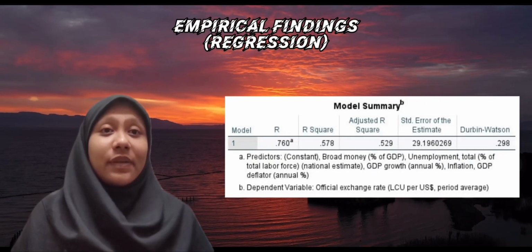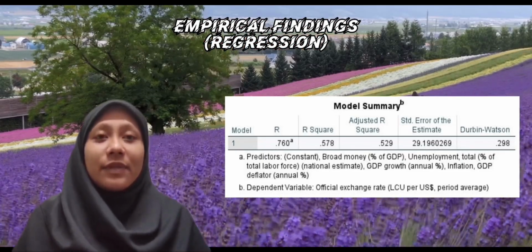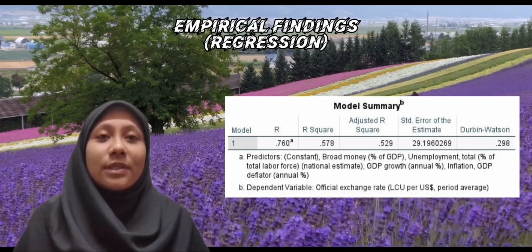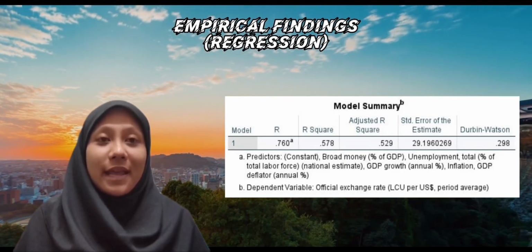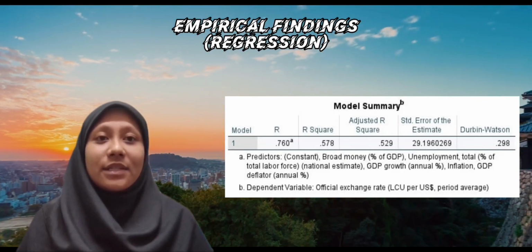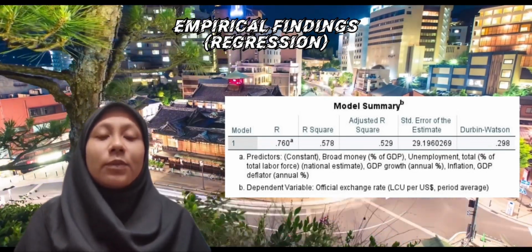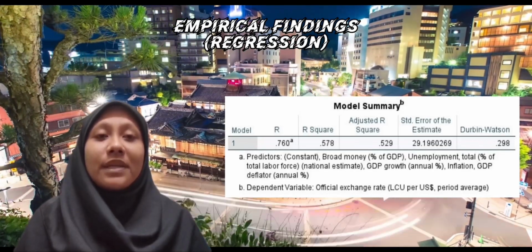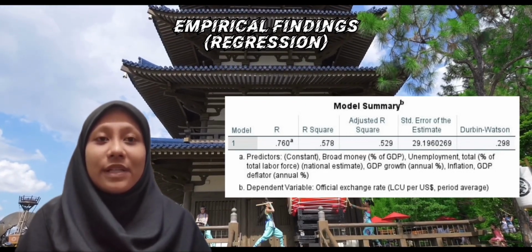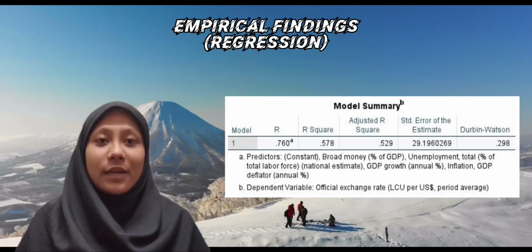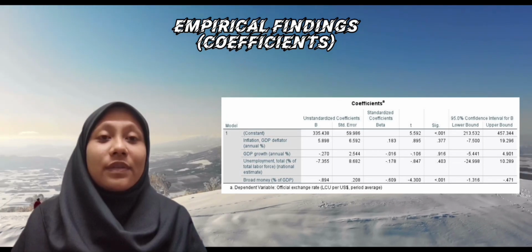According to the analysis for Japan, the value of R square is 0.578. This means that approximately 57.8% of the exchange rate for the Japanese yen was explained by the inflation, gross domestic product, unemployment, and broad money factors. Next, the adjusted R square value is 0.529. It represents 52.9% of the exchange rate of the Japanese yen. The dependent variable is likely explained by the same factors, which are inflation, gross domestic product, unemployment, and broad money. Secondly, for the coefficients, we can examine them using the significance level of 0.05.